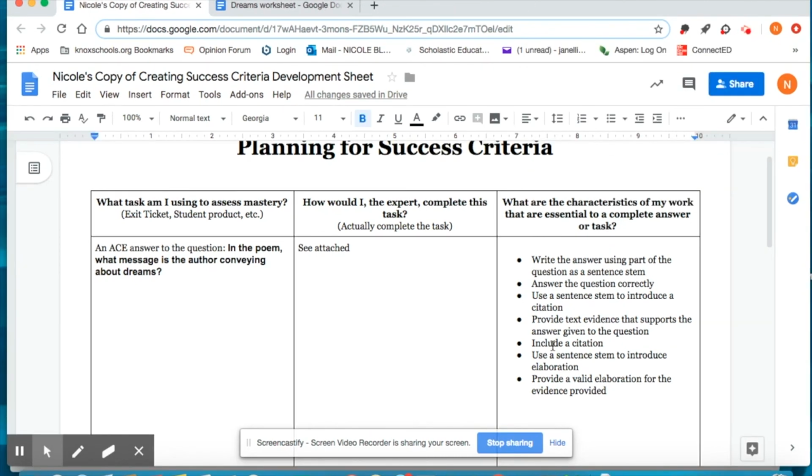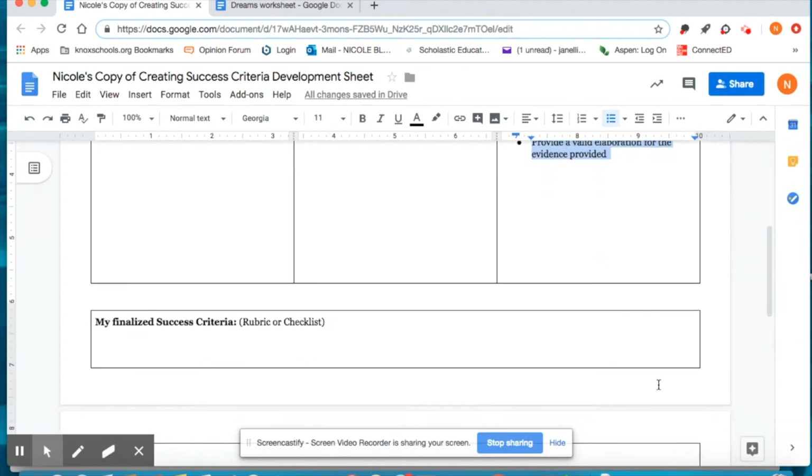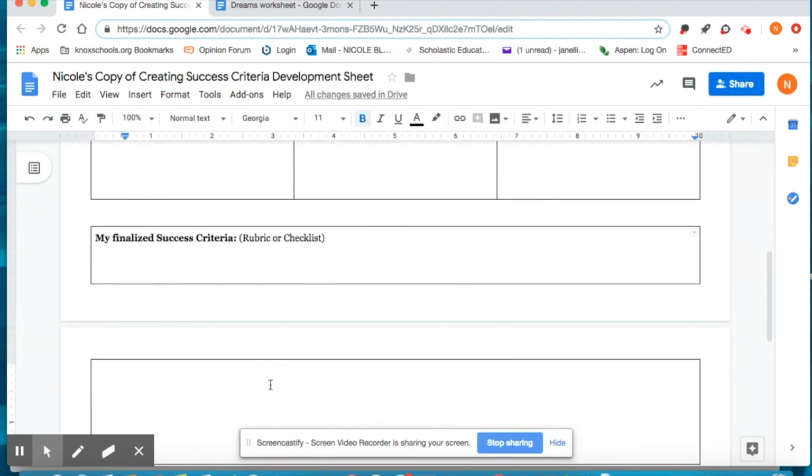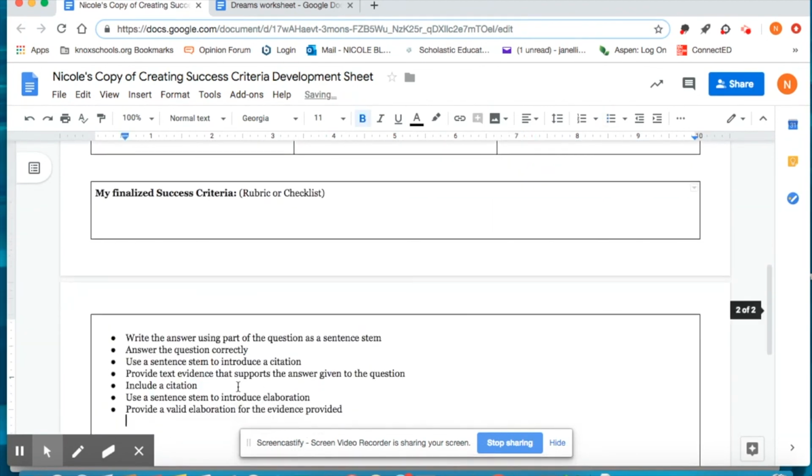So now that I have completed the characteristics of my work that are essential to complete an answer to my ACE question, I want to check over and make sure that this is absolutely what's going to show that students have met success for that particular task. Once I've done that, I can take the information here and use it as my finalized success checklist.